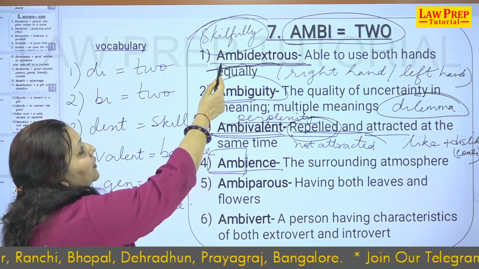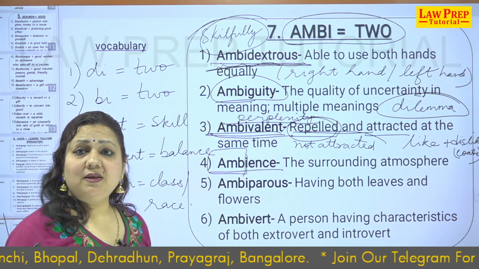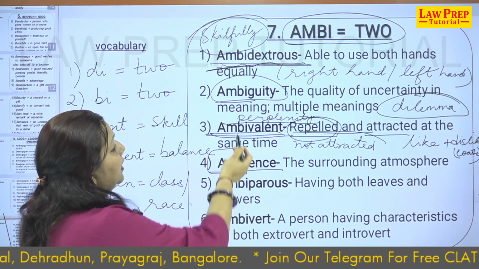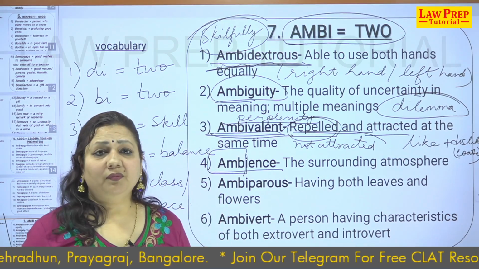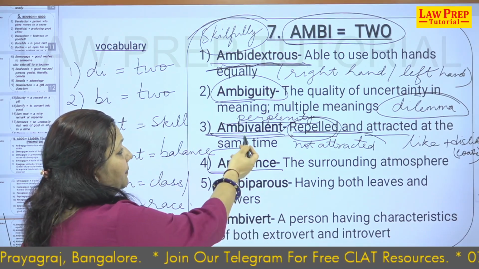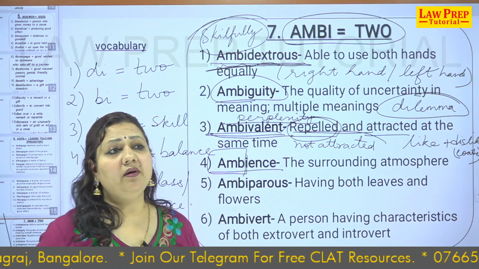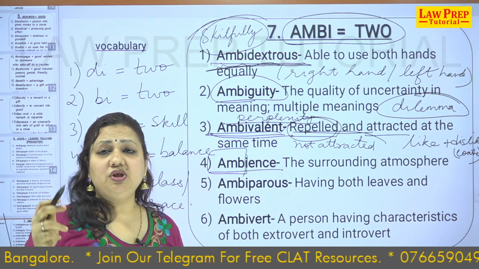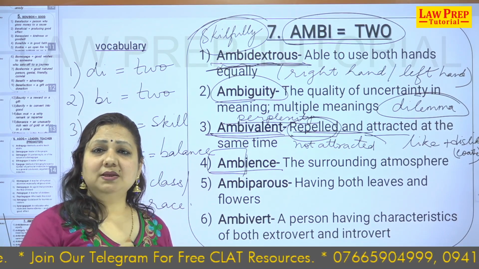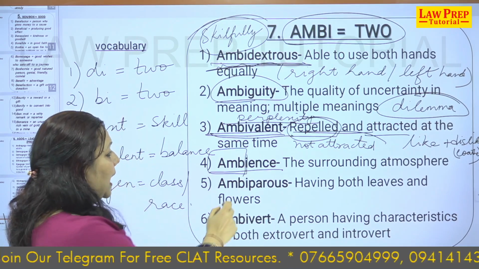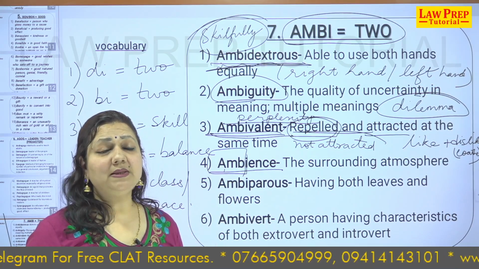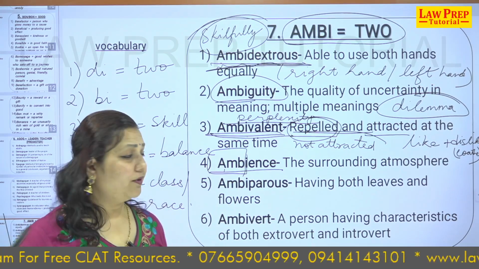Making up the sentences I have made: for ambidextrous, I am not ambidextrous, very few people on this earth are ambidextrous. He was stuck in an ambiguity and he was like in a labyrinth. Nobody could judge from the ambivalent feelings of the bride what she was passing through. The ambience of this place is wonderful and awesome. I really like the ambience. It's so green and beautiful everywhere around.